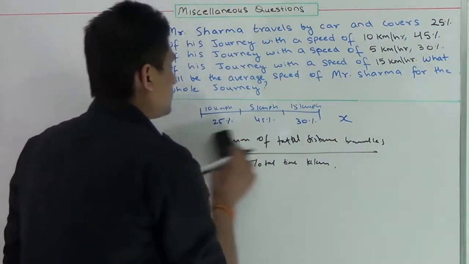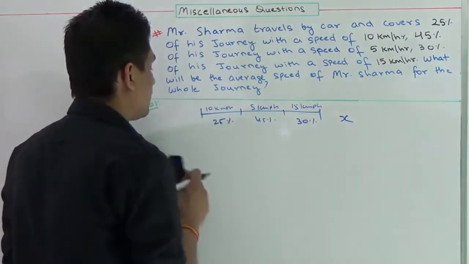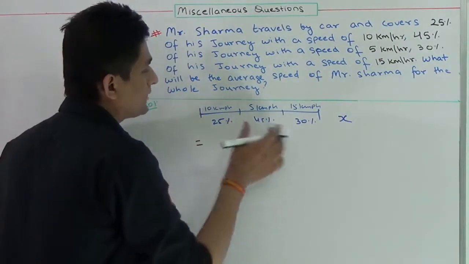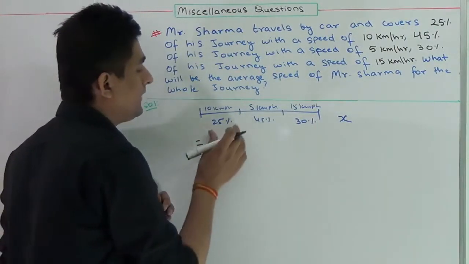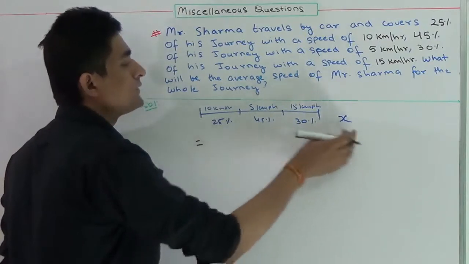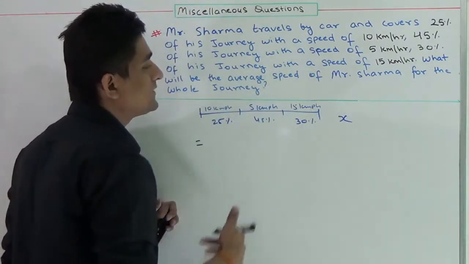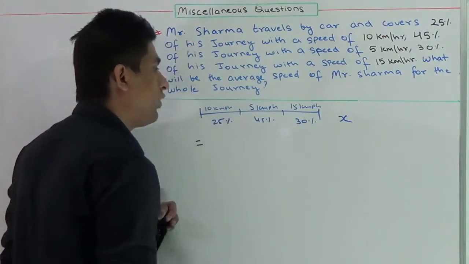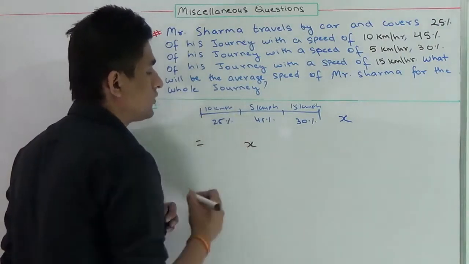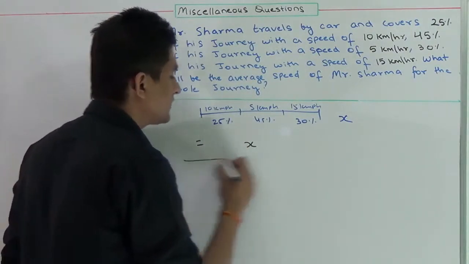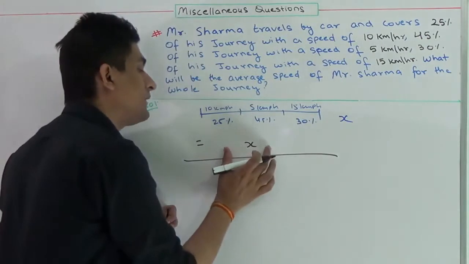So I am applying this formula here. If I ask you what is the total distance Mr. Sharma traveled, that is 25% of x, 45% of x, 30% of x. That means 100% of x, and the value of 100% of x is x. So the total distance Mr. Sharma traveled is x.